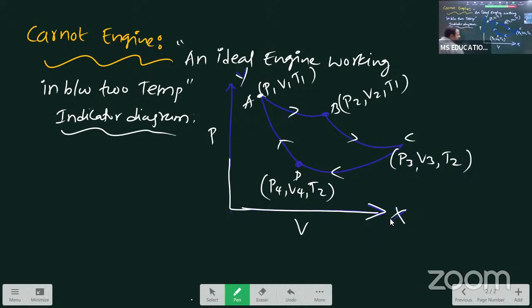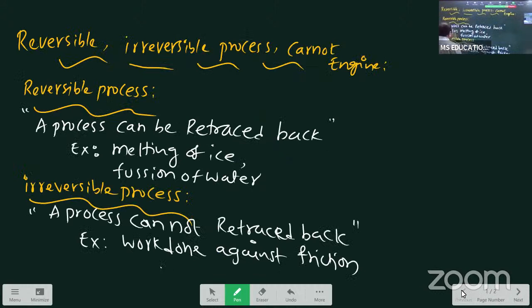In the previous case, the question starts from reversible, irreversible process. Starting, you write the reversible process definition: a process that can be retraced back. Irreversible process: a process that cannot be retraced back. With examples. One is the reversible process, second one is the irreversible process. Then after, Carnot engine.